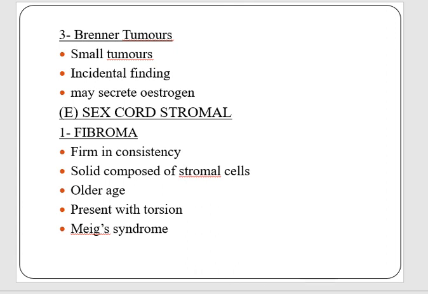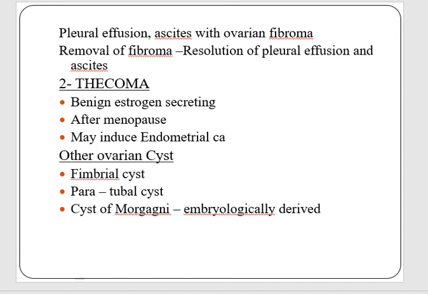The last group of benign ovarian tumors is sex cord stromal tumors. These include fibromas. As the name suggests, they are firm in consistency and solid, composed of stromal cells. They usually occur in older age, and they present with torsion or sometimes with Meigs syndrome. Meigs syndrome is development of pleural and peritoneal effusions associated with ovarian fibromas. This pleural effusion and ascites present with ovarian fibroma is termed Meigs syndrome, and removal of the fibroma will lead to resolution of pleural effusion and ascites in such cases.